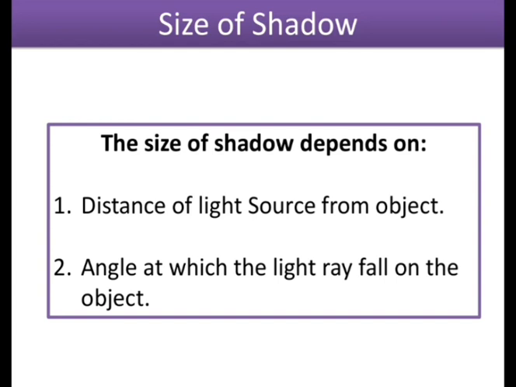The size of the shadow which is forming on the screen depends upon two factors. What were the two factors? The distance of the light source from the object and the angle at which the light ray falls on the object. It will depend on how much distance there is between the source and the object. And second, at which angle the light is falling on the object.